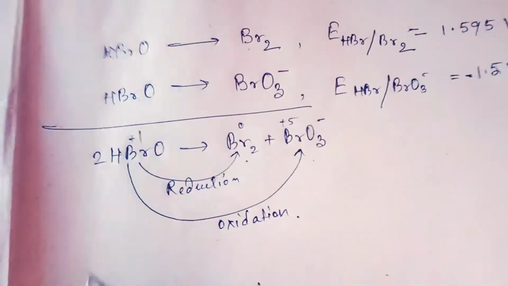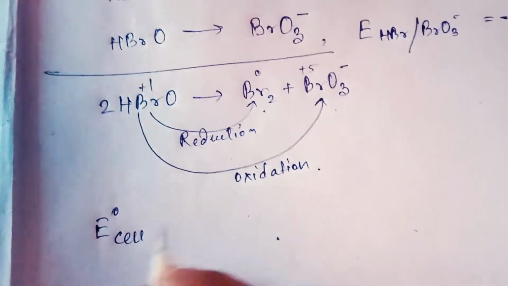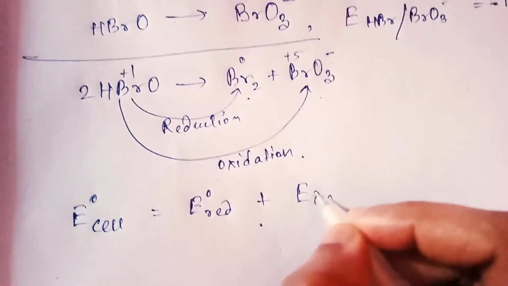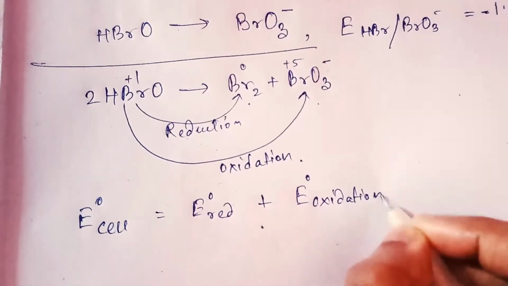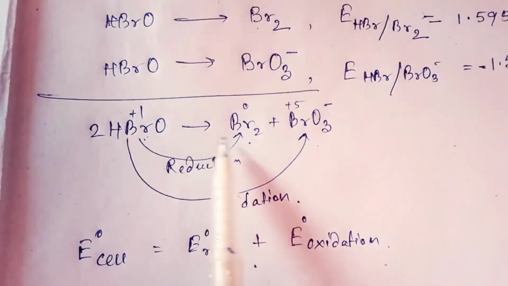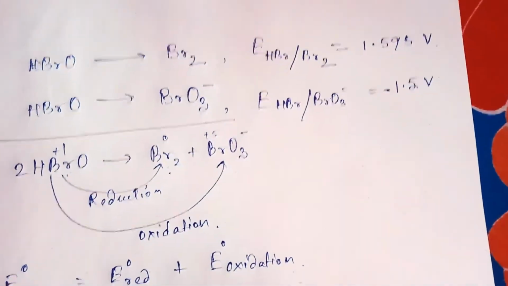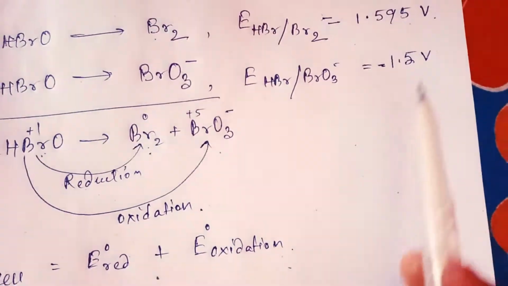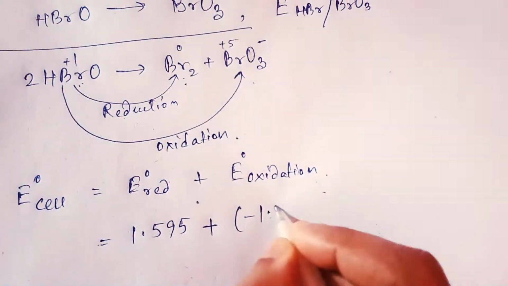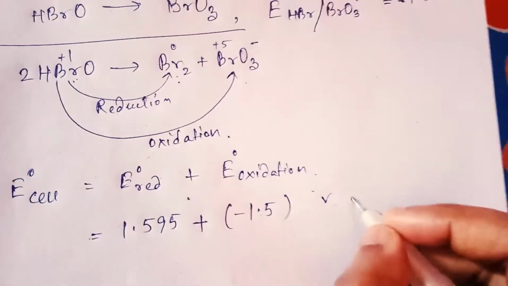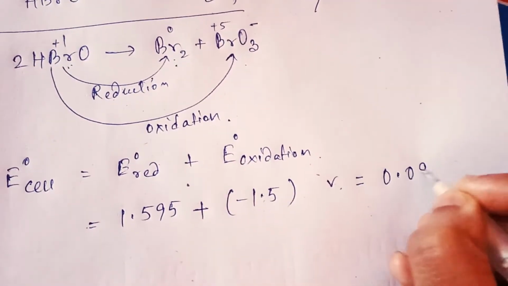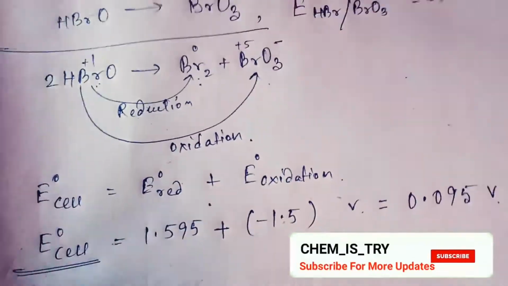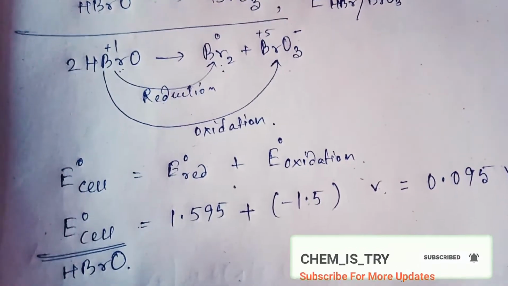Again the same formula: E0 cell equals reduction plus oxidation value. The reduction value from HBrO to Br2 is 1.595, plus the oxidation value minus 1.5 volt. So the result will be 0.095 volt. Okay, this E0 cell value is for HBrO.